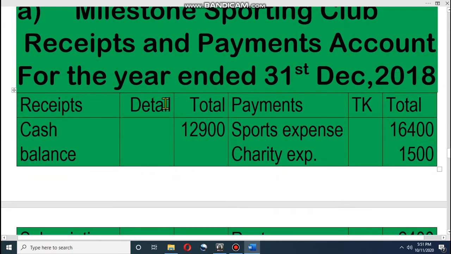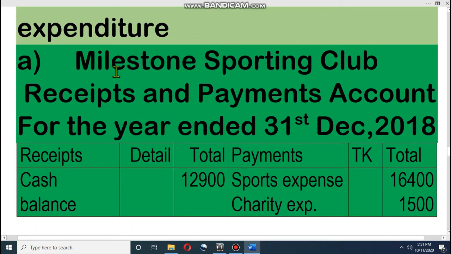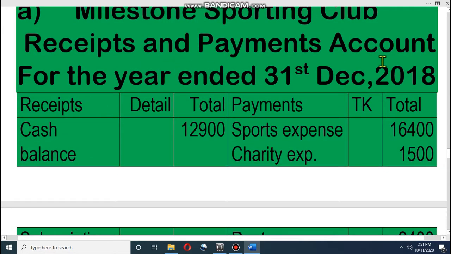Dear student, let's come to the solution. At first, you have to write the name of the organization, Milestone Sporting Club. Then we are preparing the receipt and payment account, so we have to write the date, for the year ended 31st December 2018. For the receipt and payment account, we have to prepare a receipt side and a payment side. That means we prepare a box with two sides. On one side we write receipts and on the other side we write payments. In the receipt side we write all the receipts from different sources.